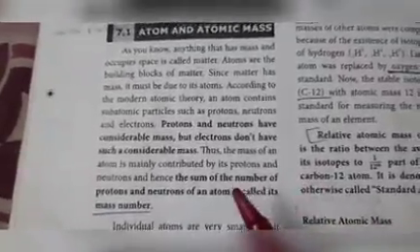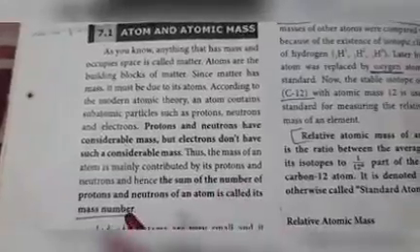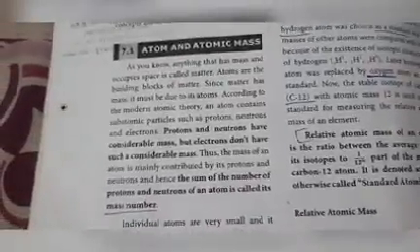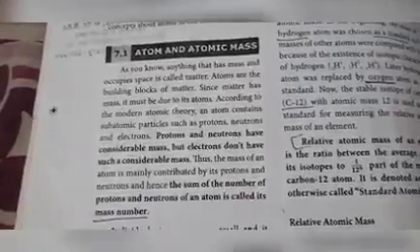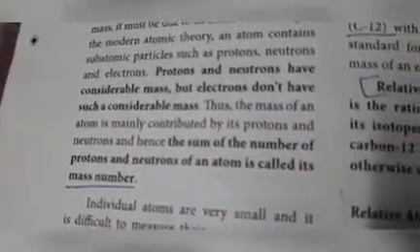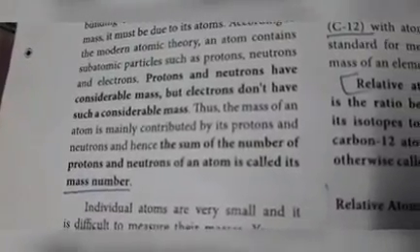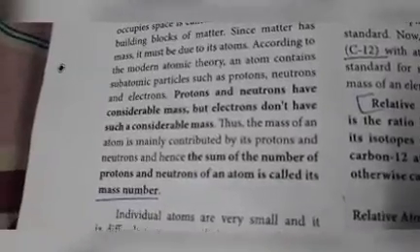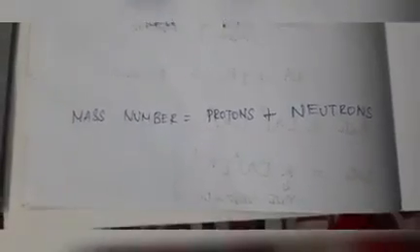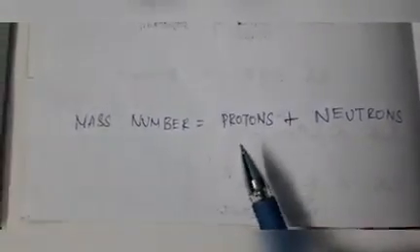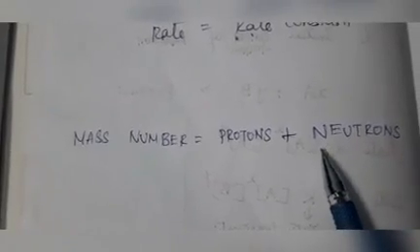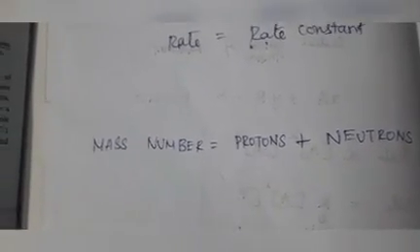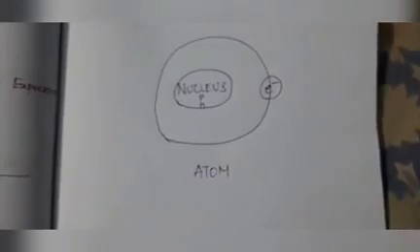The sum of the number of protons and neutrons of an atom is called its mass number. Mass number means the sum of the number of protons and the number of neutrons. If you add these two, you will get the mass number.